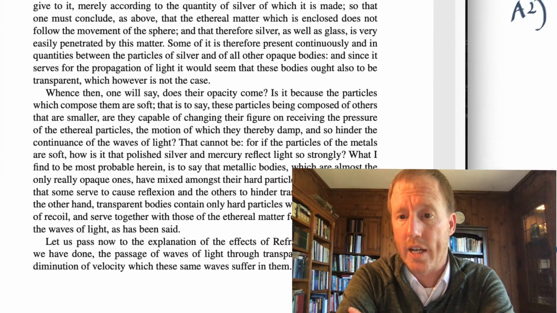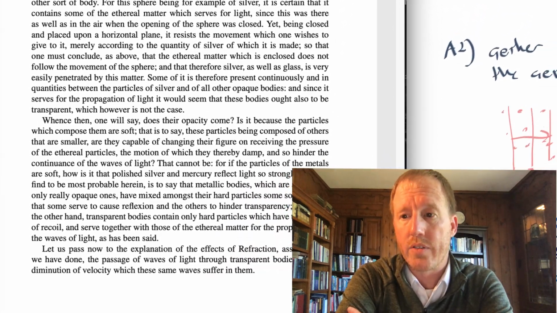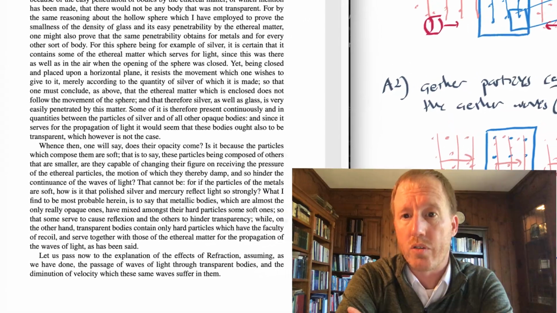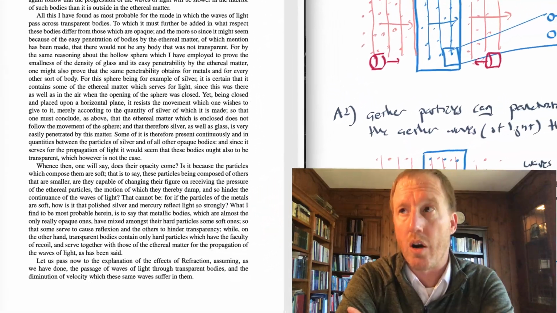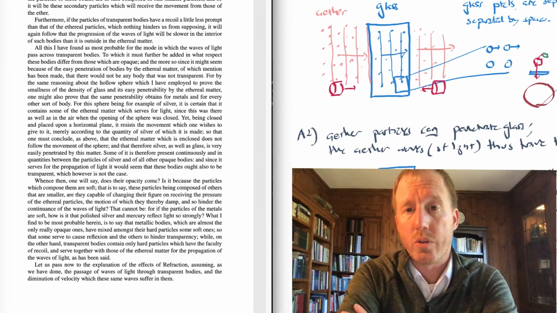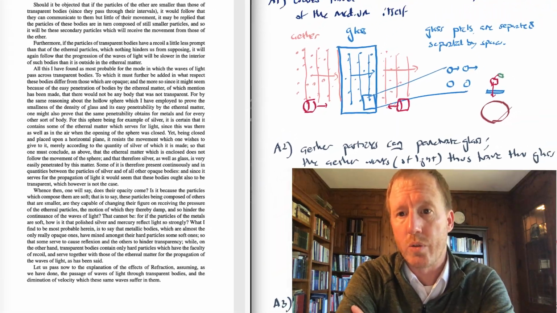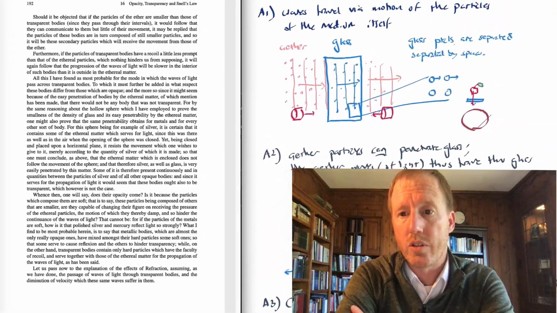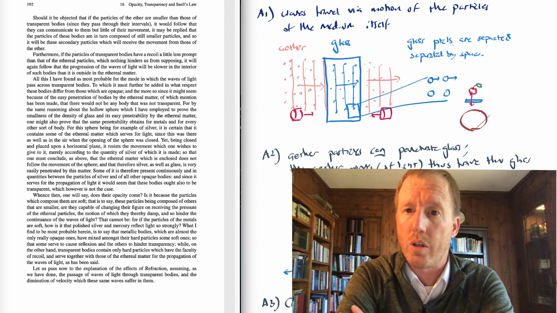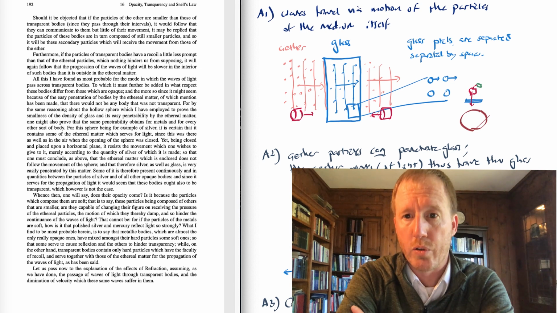And he's going to suggest that whereas glass is comprised of small hard particles that readily vibrate so as to transmit these vibrations through, other materials such as silver and gold, in addition to small hard particles, also have larger soft particles that tend to absorb the vibrations traveling through them so that they do not propagate through the material.